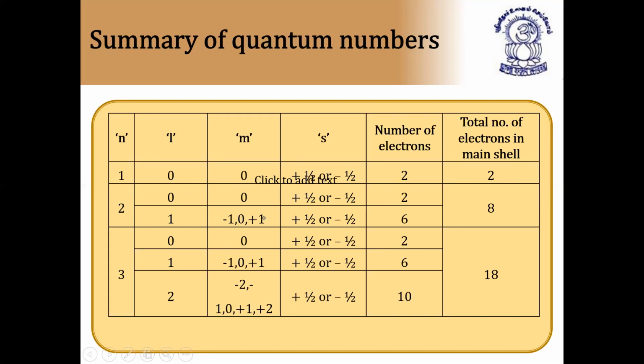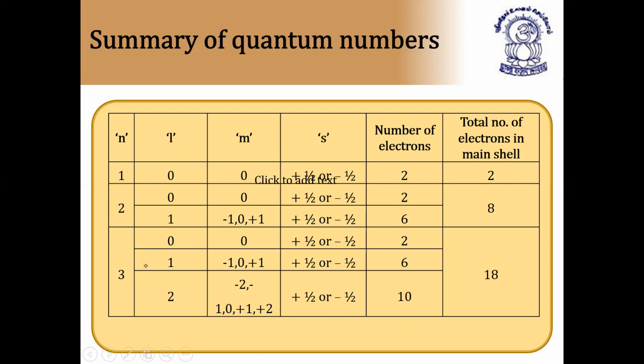For l equal to 1, m will take the values minus 1, 0, plus 1, and spin is as usual. The number of electrons will be 6 because the p orbital has 6 electrons: px, py, pz. In total it becomes 8 electrons, as in the case of n equal to 2. How did we get 8? By applying the formula 2n square, you can get these values.